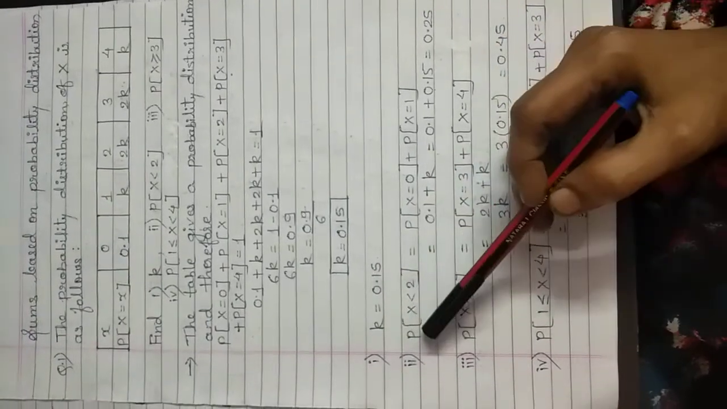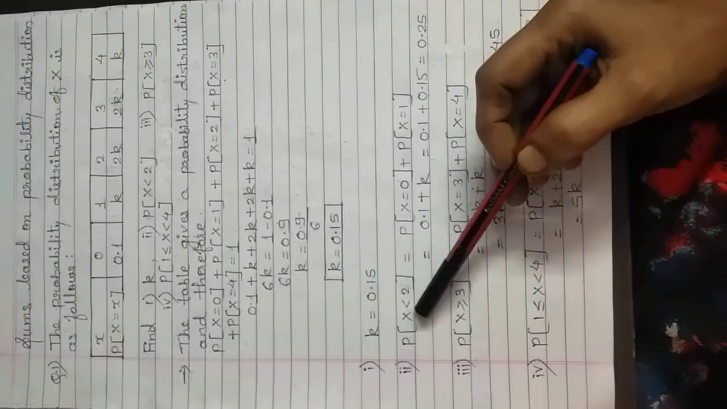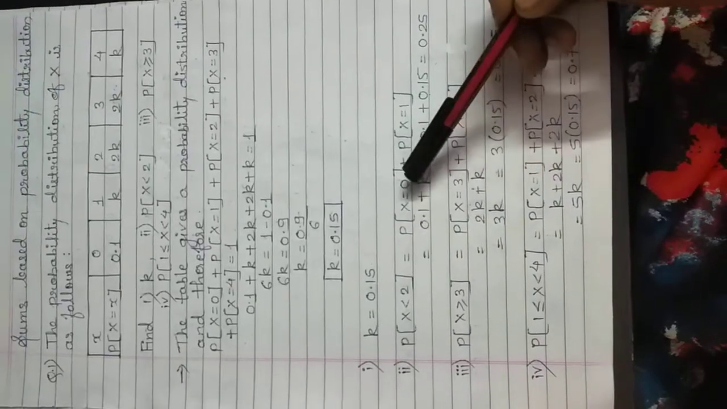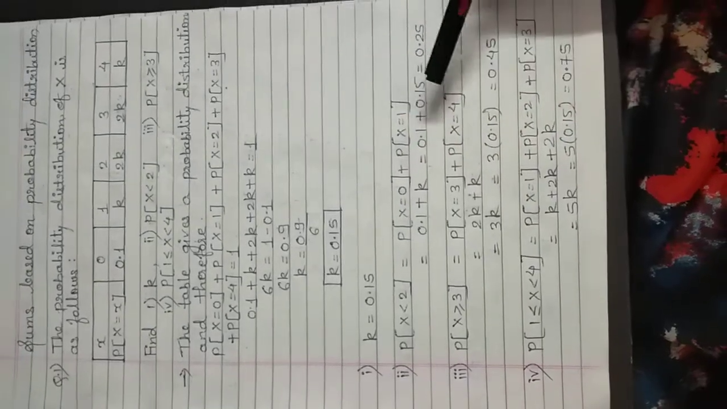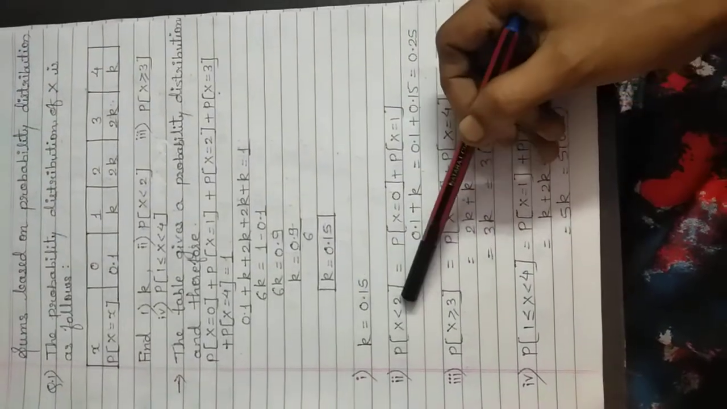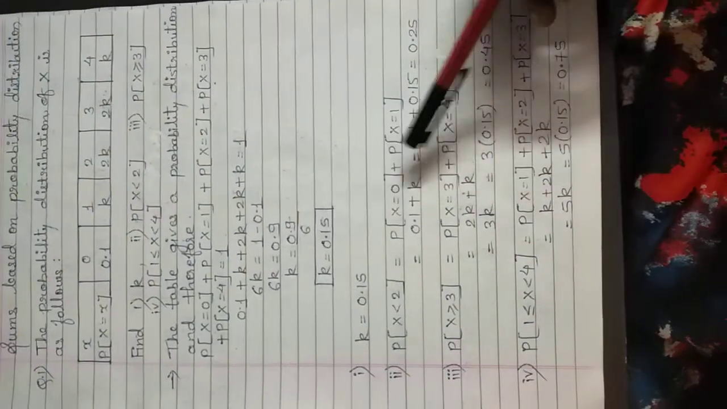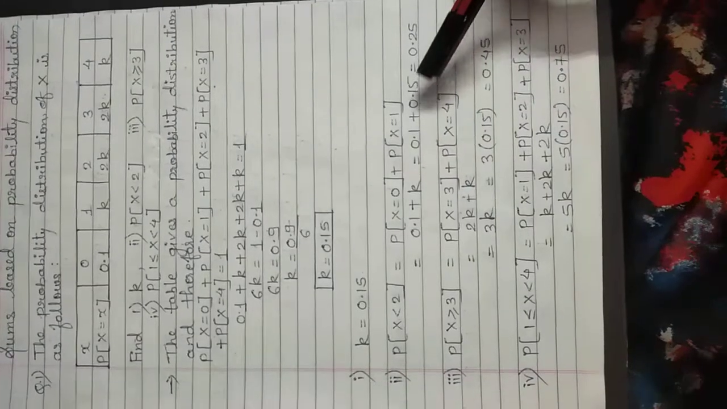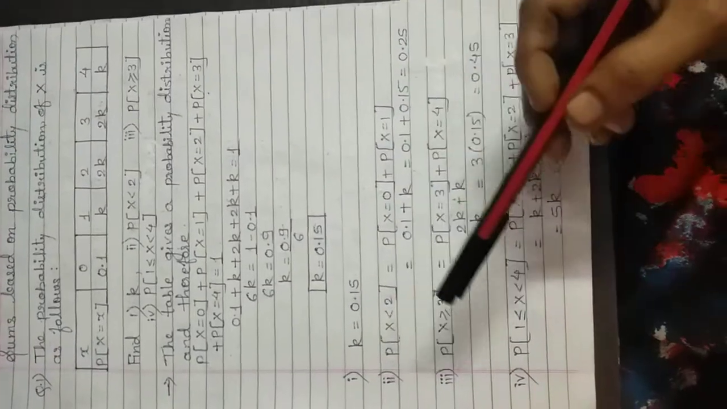Now next, probability when x is strictly less than 2. Now since x is strictly less than 2, it includes the probability for x is equal to 0 and probability for x is equal to 1. We cannot consider probability for x is equal to 2 because 2 is not included here. So 0.1 plus k, substituting the value of k, that is 0.15. So 0.1 plus 0.15, that is equal to 0.25, and this is the required value.